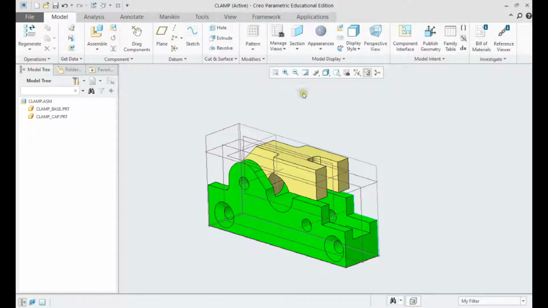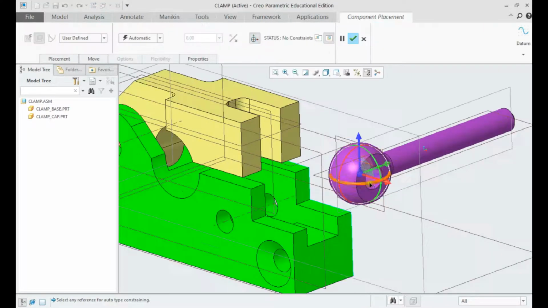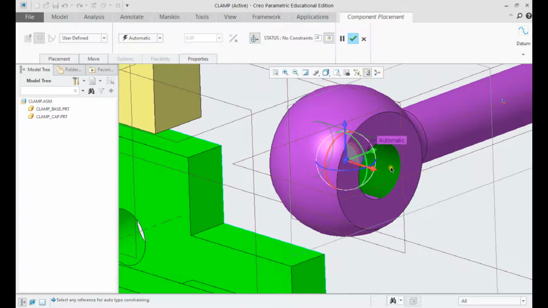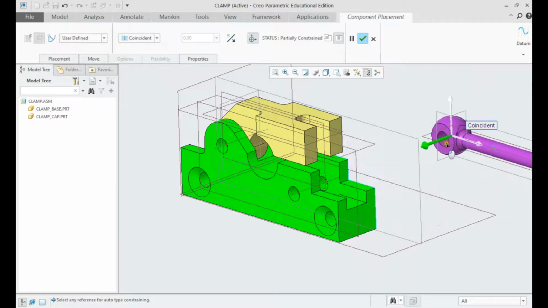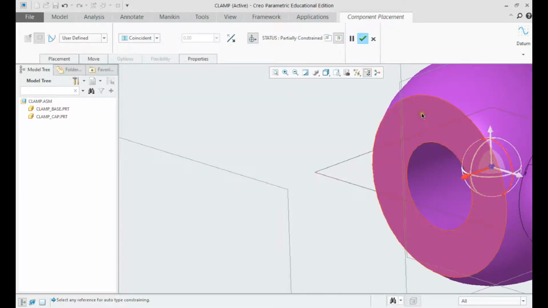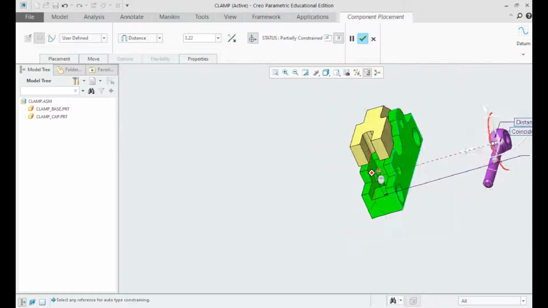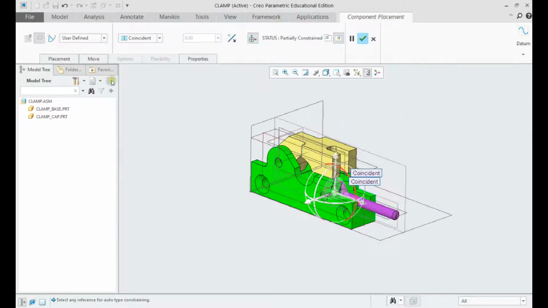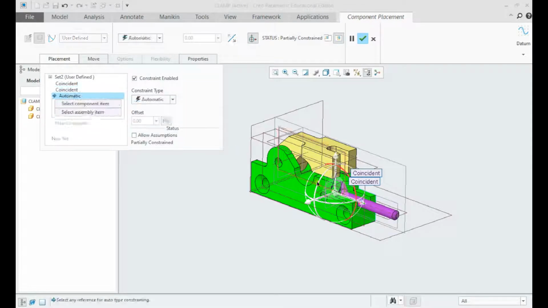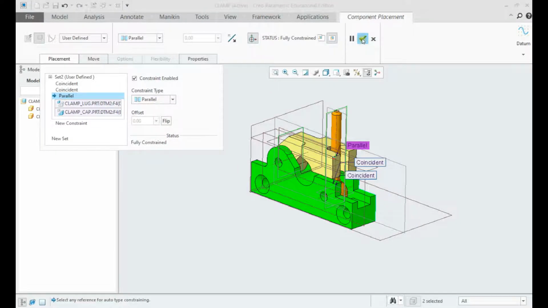Let us now assemble the clamp plug component. Select the cylindrical surfaces again, then the two faces, and make both of them coincident. Further, we shall make the two datum planes parallel, as shown in the model.